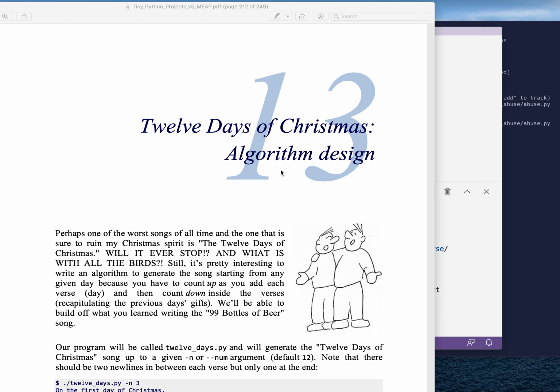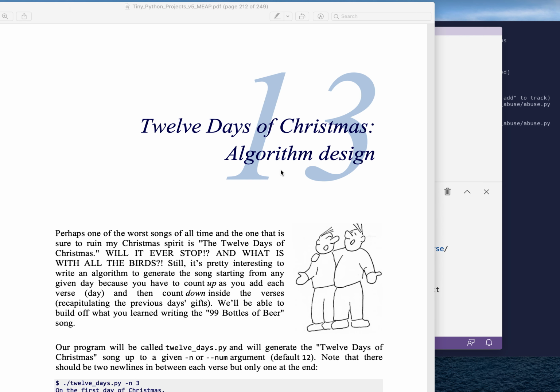To chapter 13 now, where we're going to write the 12 Days of Christmas. It's not a song that I like, but it's interesting to me because we have to count up and down. So in the 99 bottles of beer, we started at a given number, like 20, and we had to count down to one bottle of beer. Here we need to count both up and down.